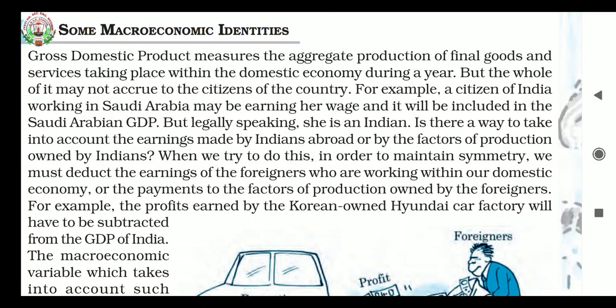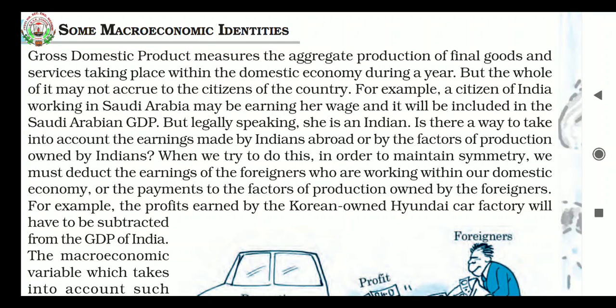Today, we will be going to learn about some macroeconomic identities. Gross domestic product measures the aggregate production of final goods and services taking place within the domestic economy during a year, but the whole of it may not accrue to the citizens of the country. For example, a citizen of India working in Saudi Arabia may be earning her wage and it will be included in the Saudi Arabian GDP, that is gross domestic product.